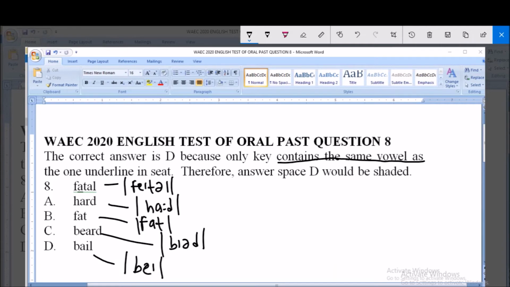Bay. So by this transcription you find out that the first letter A in the given word sounds as A, because we say it is pronounced as "fete." Then if you look at option D, it is pronounced as "bay," so it has the same vowel sound called A. Option D has the same vowel sound called A as in the given word. Therefore, option D is correct.